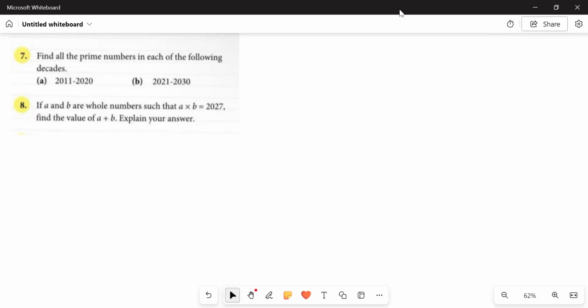So in question number 7, all we need to do is find all the prime numbers in each of the following decades. That is, in part A, we have to find out from 2011 to 2020 how many of these numbers are prime and how many are composite. So a total of 10 numbers are in between 2011 to 2020, okay? So let's write them down right here.